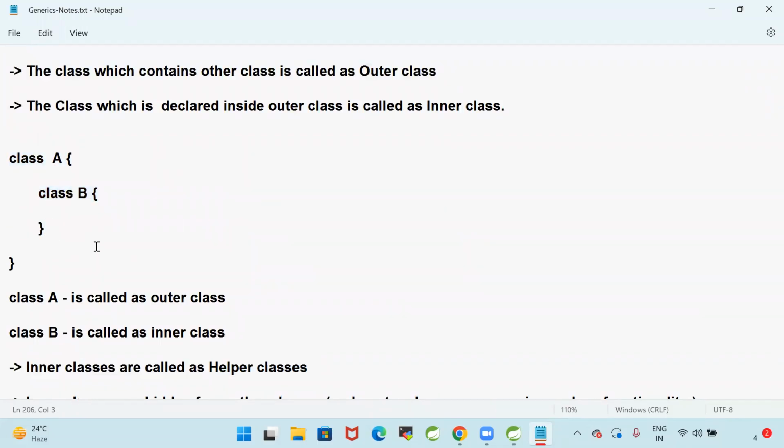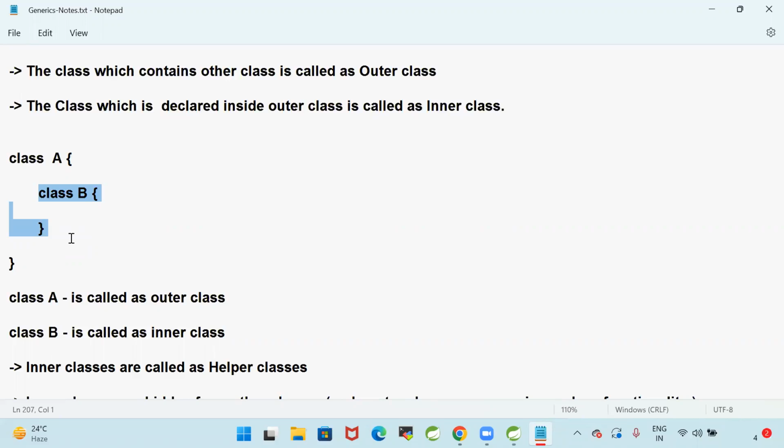If I create class B outside as a normal Java class, what is the problem?